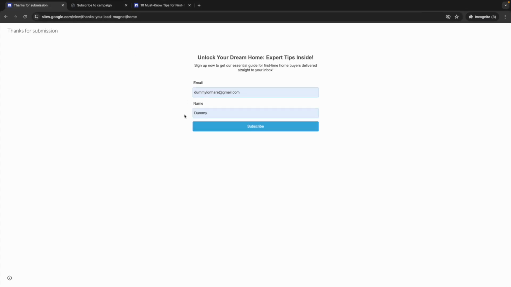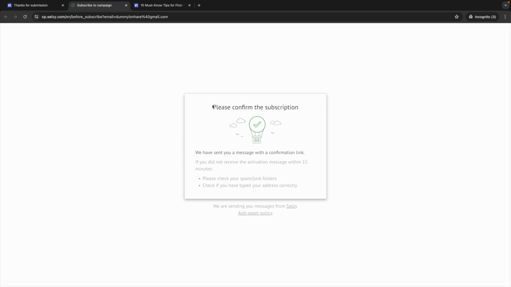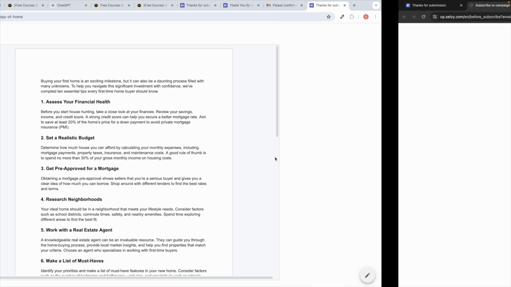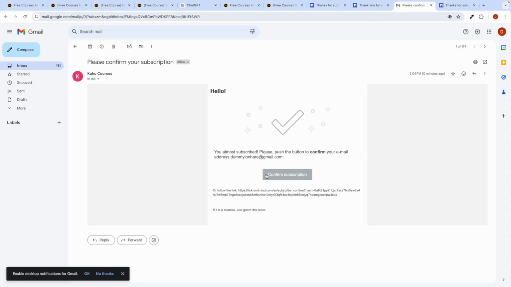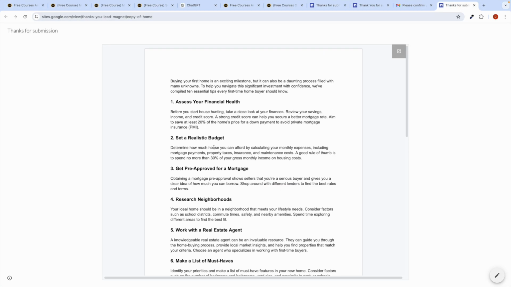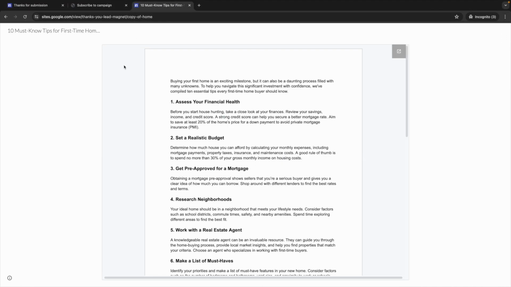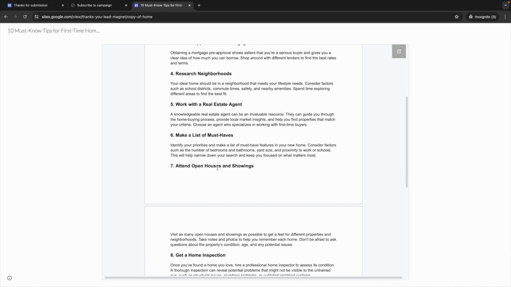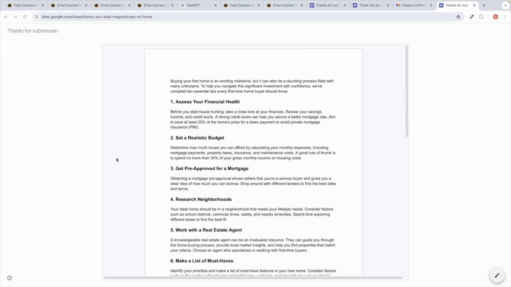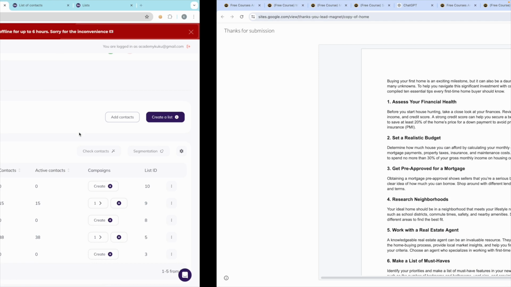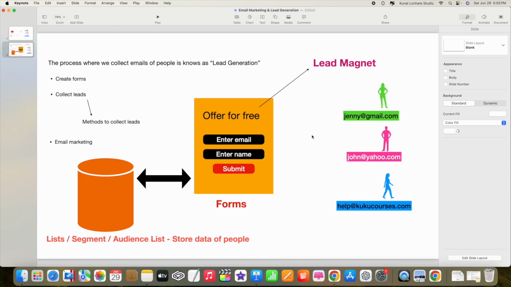People will just come to this form, they will fill the form, and when they click on the subscribe button, it will tell people to confirm the subscription, which is very important. So they will get the confirmation link on their email address like this. They just have to click on confirm, and when they confirm, only then can they get the free resources which we have created over here, which is this one. So everything is working absolutely fine, and that is how you have to set up each and everything in the email marketing tool.